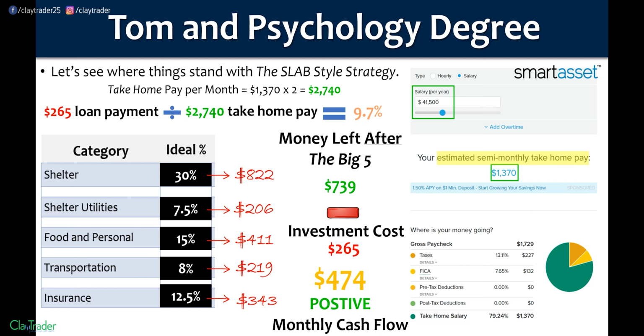Now, yes, if you need to put it here or there, that's fine. But that's also the point of flexibility. At least you have money to put here or there. Now, of course, maybe insurance isn't going to cost $343. Maybe that's going to be $250. But you know what? Let's say everything else keeps the same and insurance is actually only $250. Well, inject the boot. Again, if you're a high school student, you have no idea what I mean by inject the boot. But if you're not, then you know exactly what I mean.